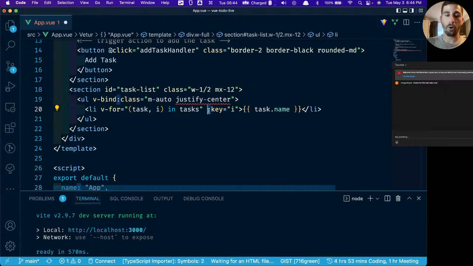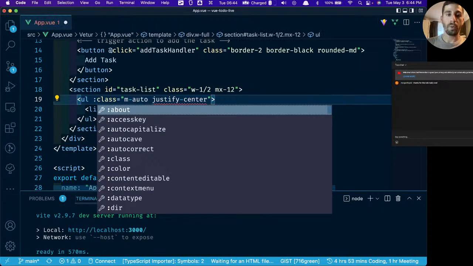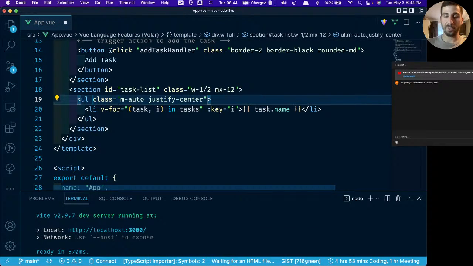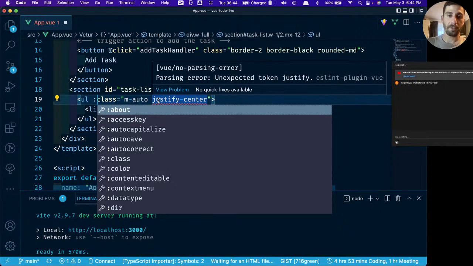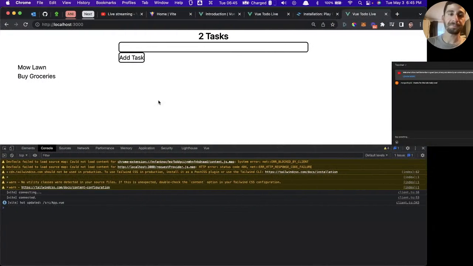The way that I would think about vbind with Vue.js, the same way that we can think about just the colon, is that if we want to turn a string within our template into a variable, all we have to do is prefix it with the colon. See, it goes from being strings, now suddenly these are variables. So that's something very important to keep in mind. We're going to use a lot of that at some point. Don't be confused by vbind. It's not confusing, and I'm sure that once you see another example or two, especially when we get to the styling in a few minutes, everything will click for you if it hasn't already.